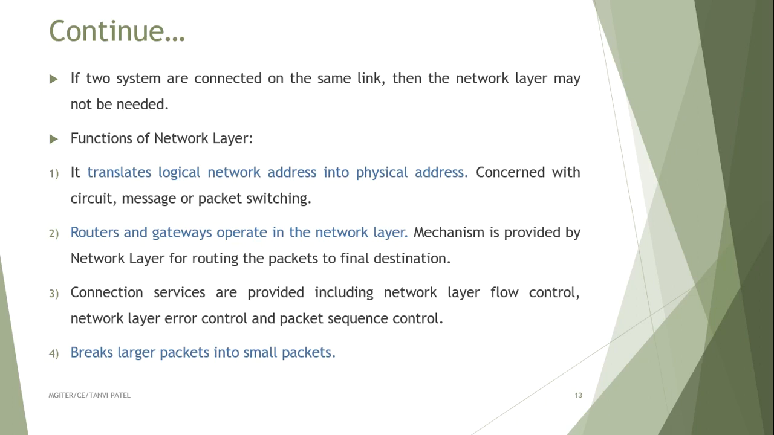If two systems are connected on the same link, then the network layer may not be needed. Functions of the network layer are: it translates logical network address into physical address. Routers and gateways operate in the network layer. Connection services are provided, including network layer flow control, network layer error control and packet sequence control.